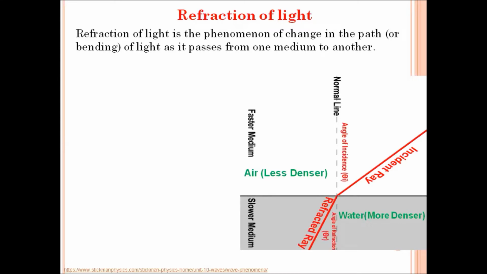This phenomenon of change in the path or bending of light when it passes from one medium to another is called refraction of light. Here, light rays bend towards the normal when they enter from air into water because the speed of light rays decreases while traveling from medium air into medium glass.